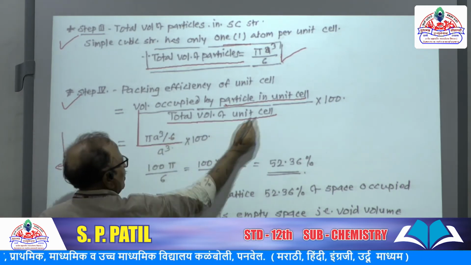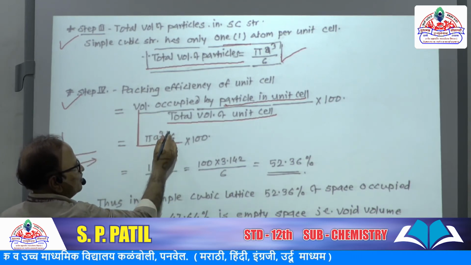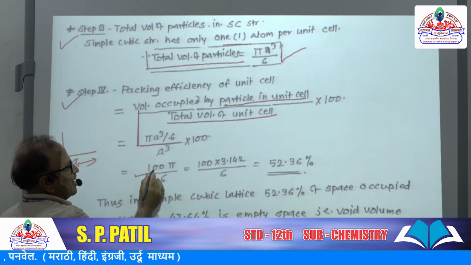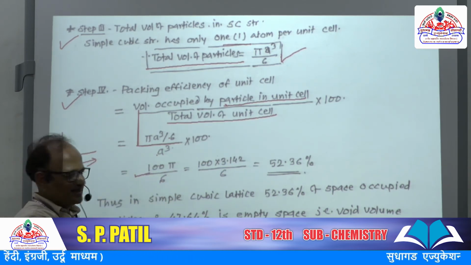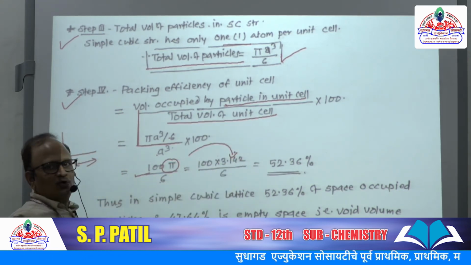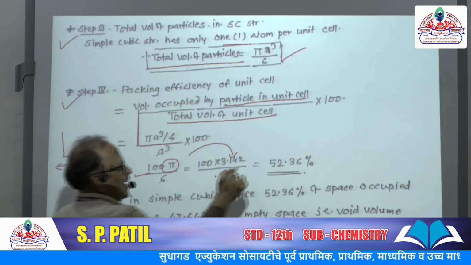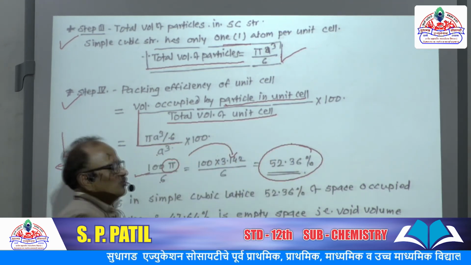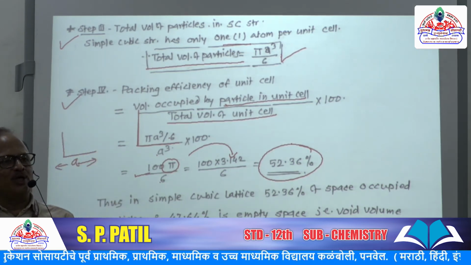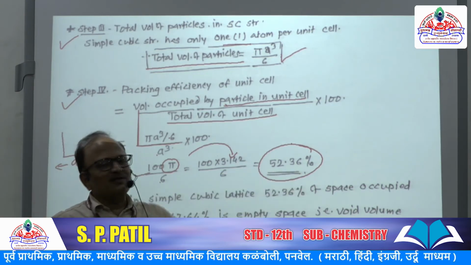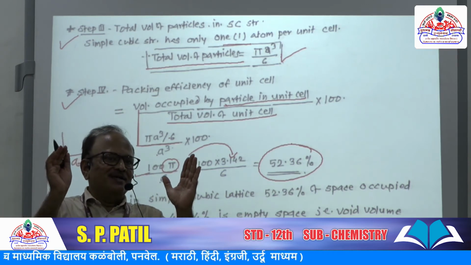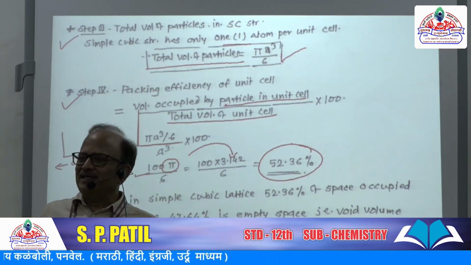So this is the total volume of unit cell: pi a cube by 6 upon a cube into 100. Simplifying, we get 100 pi divided by 6. So 100 into the value of pi, 3.142, divided by 6, and simplifying, the volume occupied by one particle, one sphere in simple cubic unit cell is 52.36% out of the total volume of the unit cell.